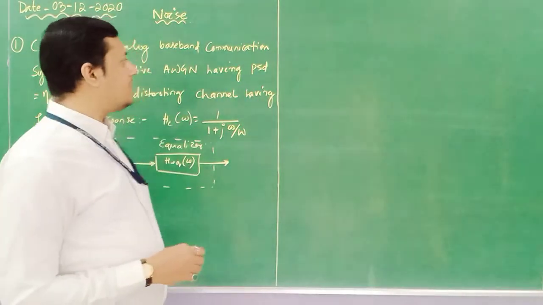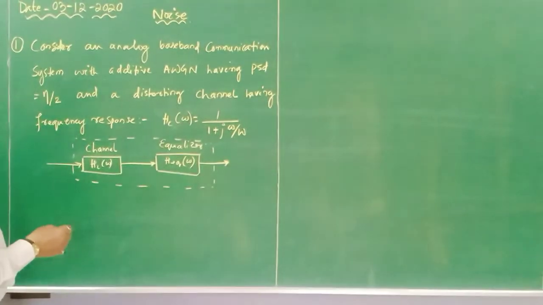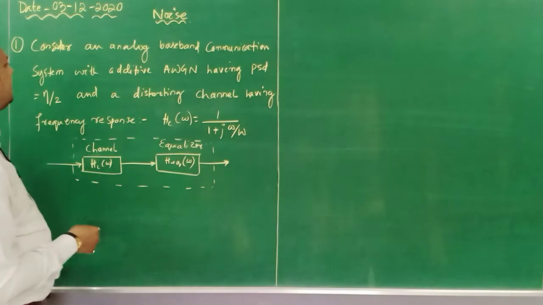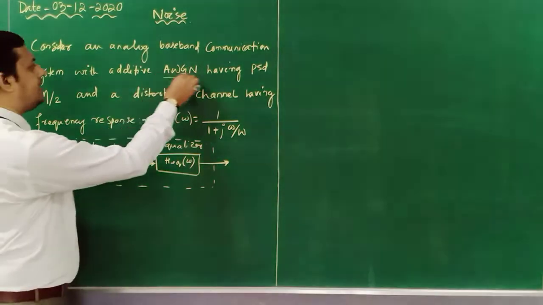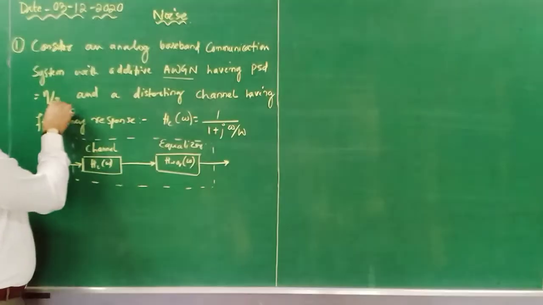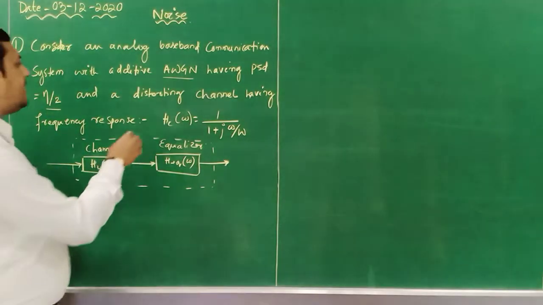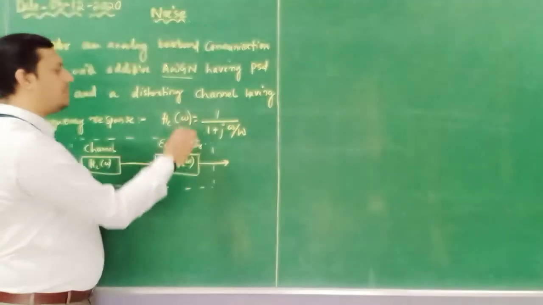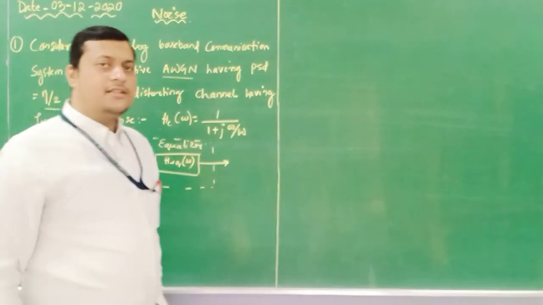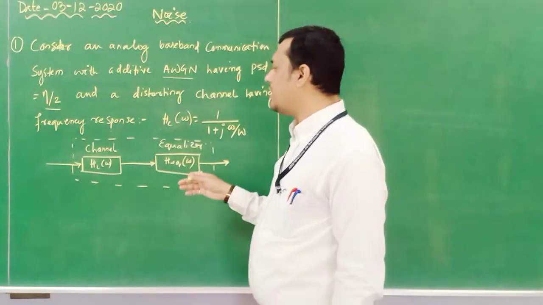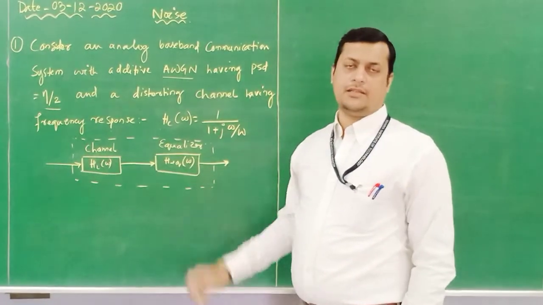So here is the first question as I have written: consider an analog baseband communication system with additive white Gaussian noise whose power spectral density is eta by 2, and a distorted channel having a frequency response Hc of omega. The block diagram is also available in the question.